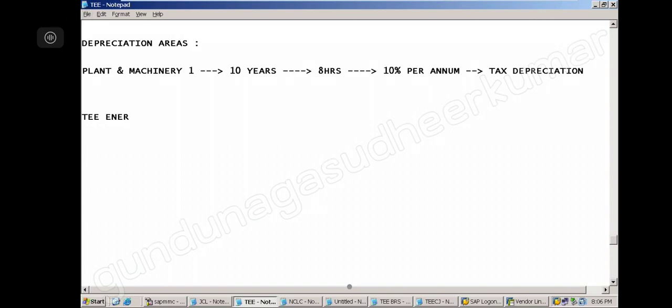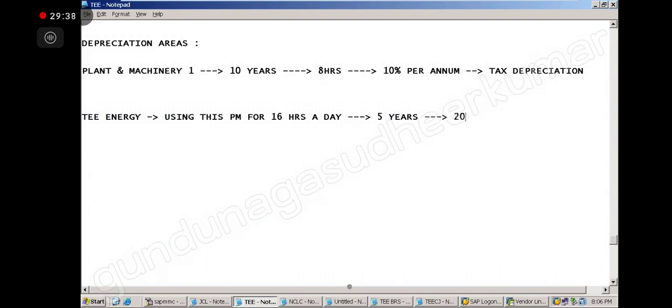Energy, what they are doing, they are using this asset, this plant and machinery, for 16 hours a day. Now can you tell me how many years the asset will survive? 5 years. Yes, sir. So then what should be the rate of depreciation? 20%. Correct.